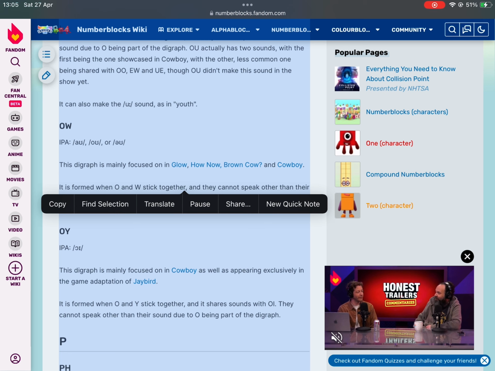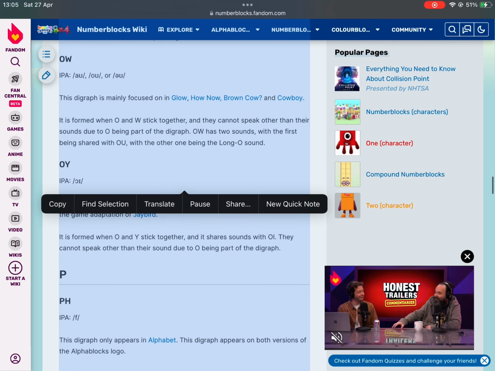OW, IPA, O, or. This digraph is mainly focused on in glow, how now, brown cow and cowboy. It is formed when O and W stick together, and they cannot speak other than their sounds due to O being part of the digraph. OW has two sounds, with the first being shared with OU, with the other one being the long O sound.